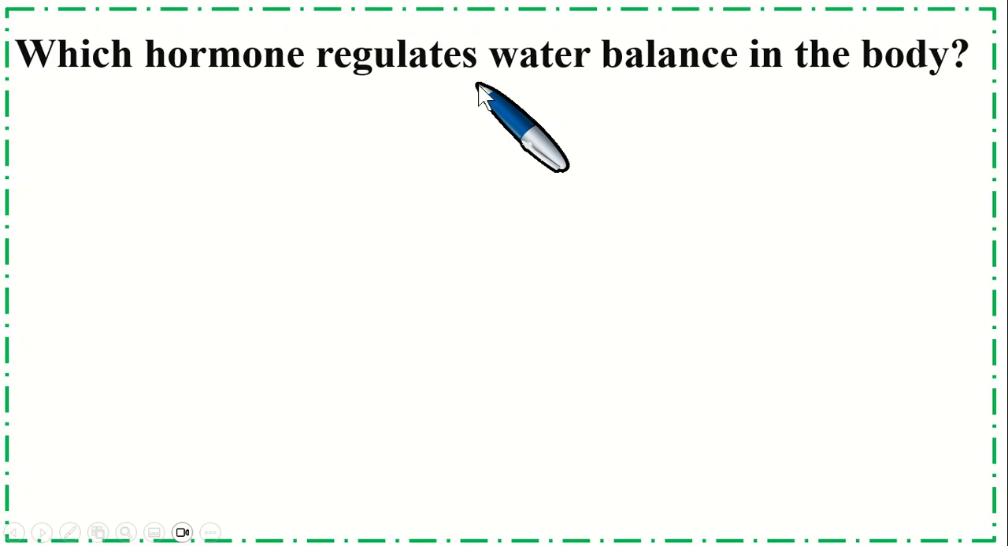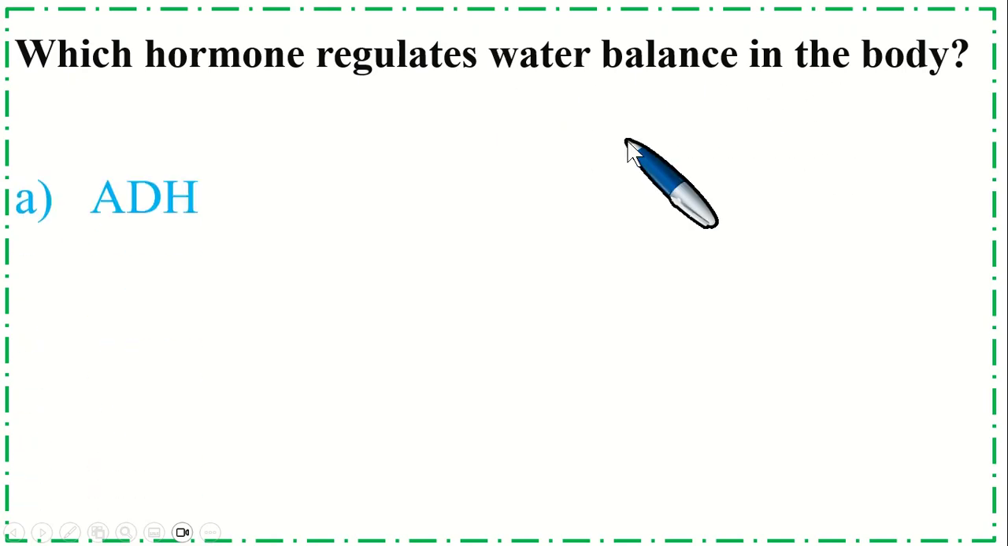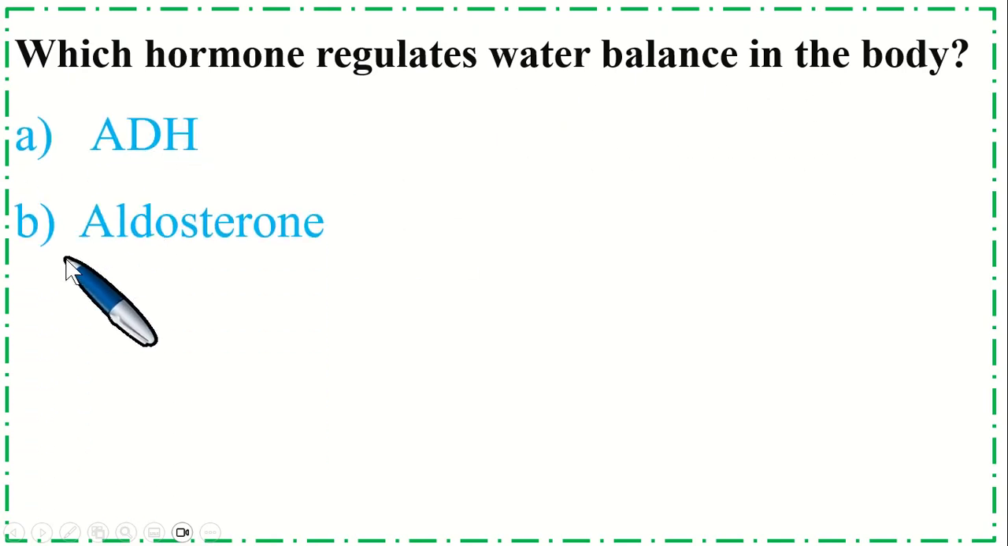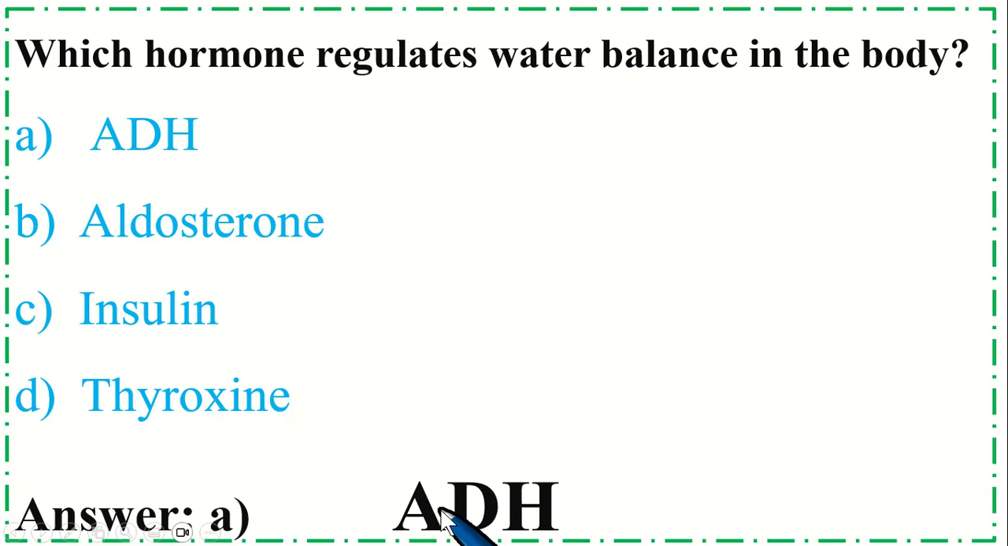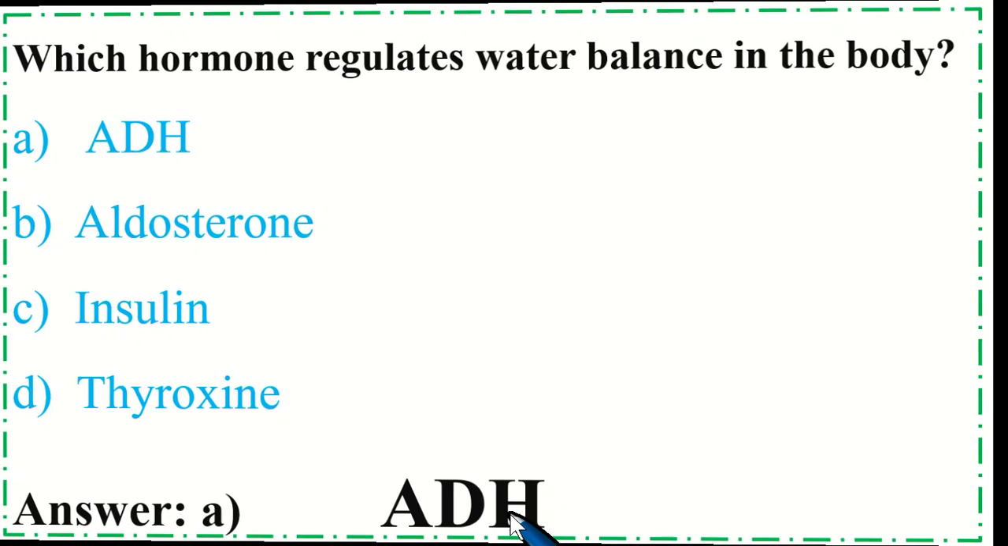Which hormone regulates water balance in the body? Option A, ADH, B, aldosterone, C, insulin, and option D, thyroxine. So the correct option is A, ADH, antidiuretic hormone.